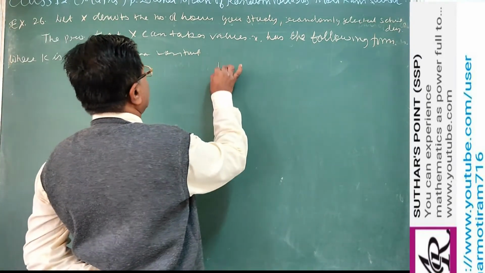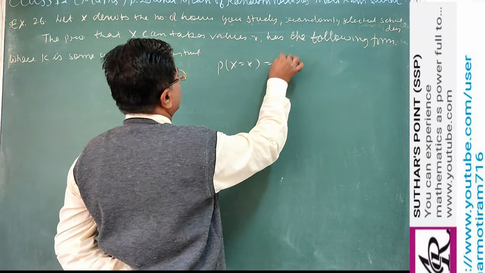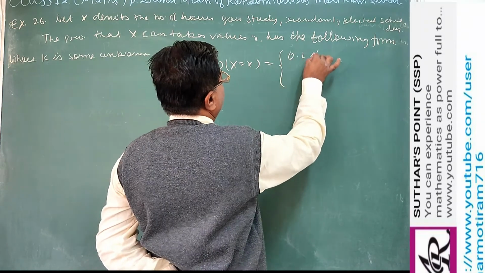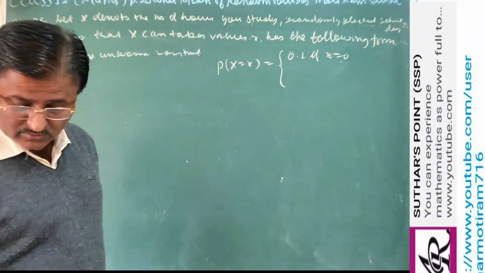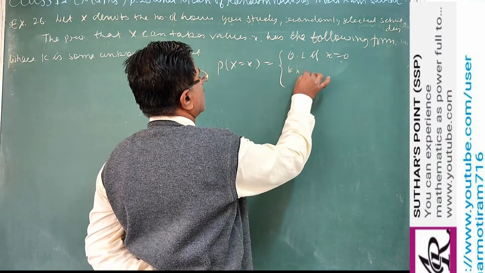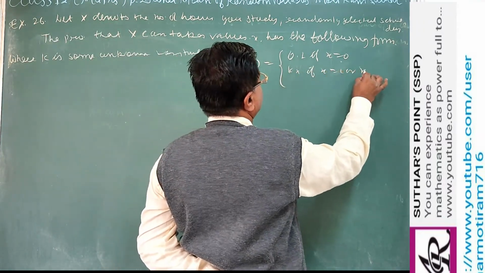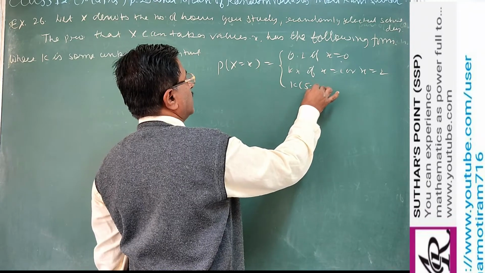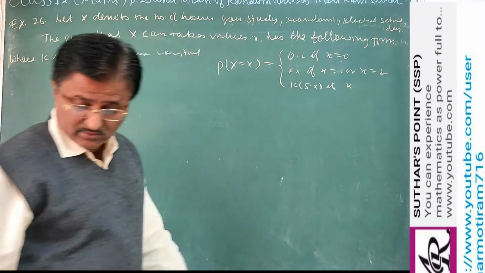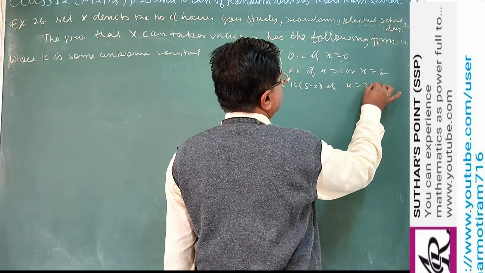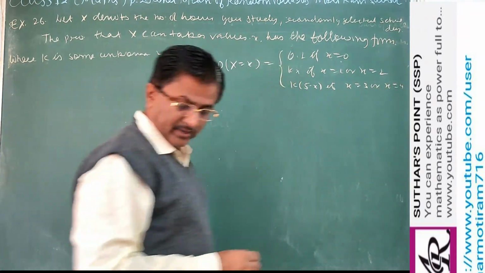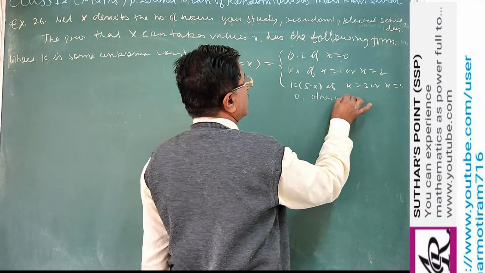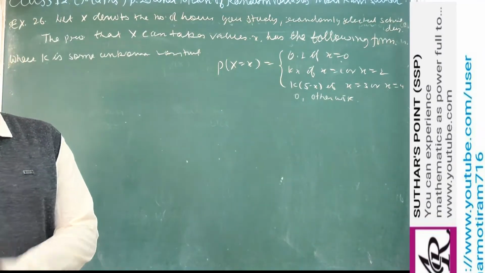We are given p(x) equal to different values of probability: 0.1 if x equals 0, kx if x equals 1 or 2, k(5 minus x) if x is 3 or 4, and it is 0 otherwise, in all other cases. So we are given a probability distribution type problem.